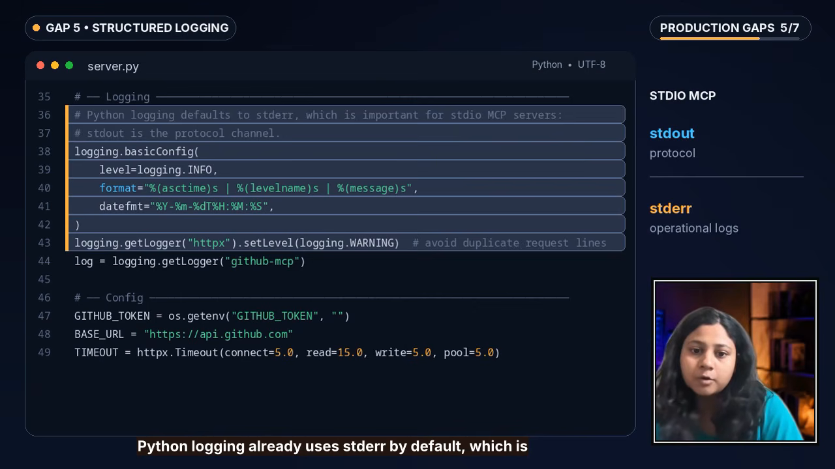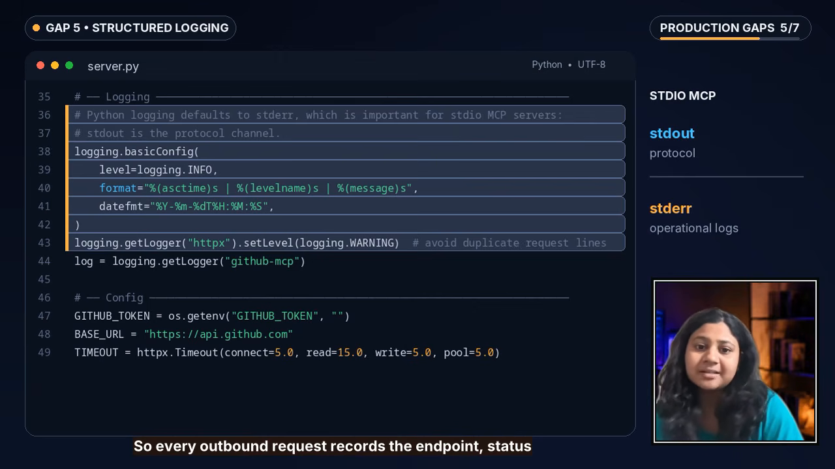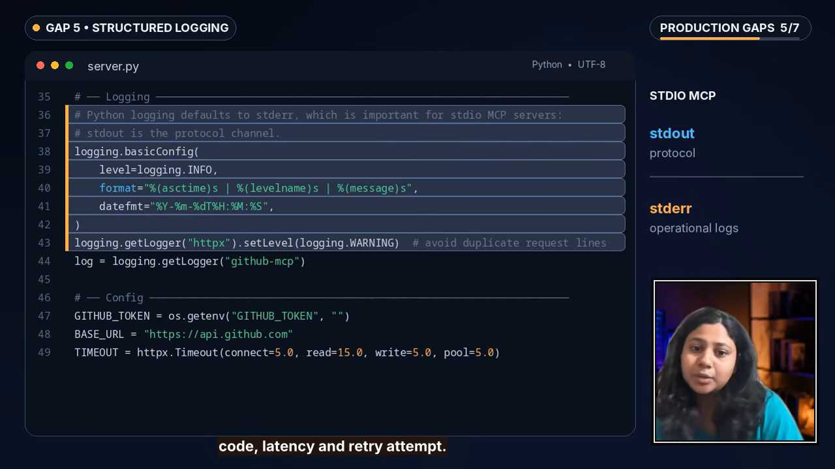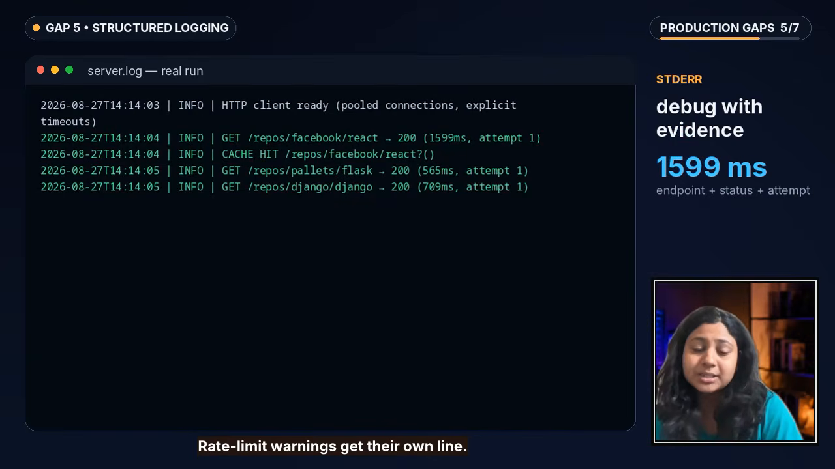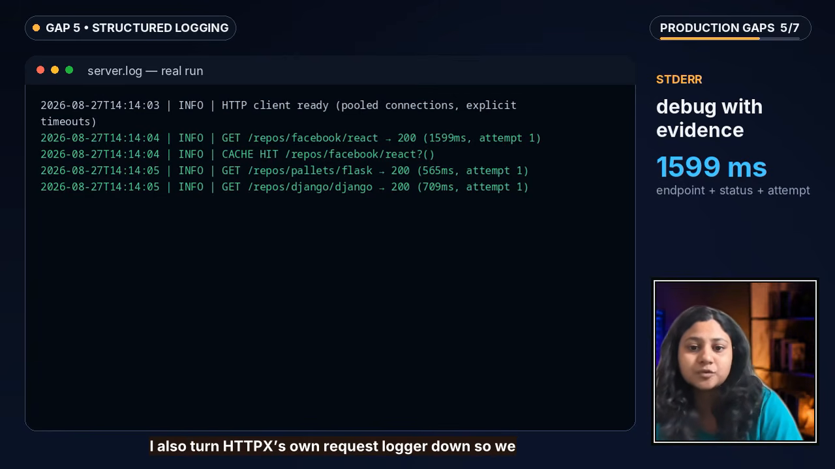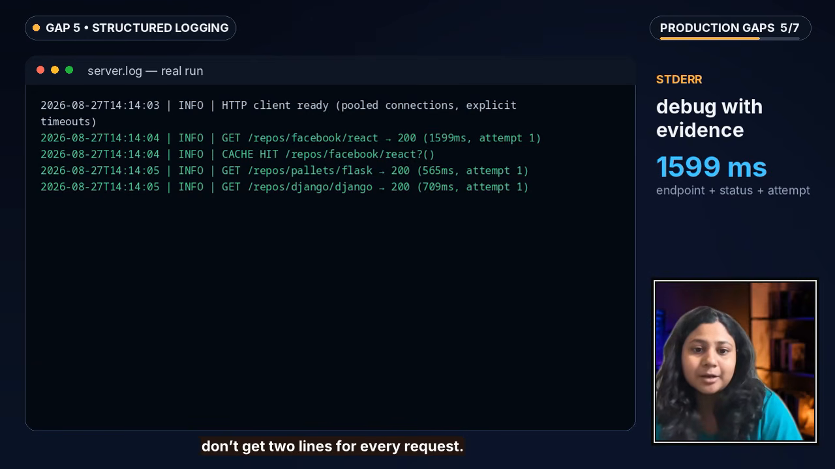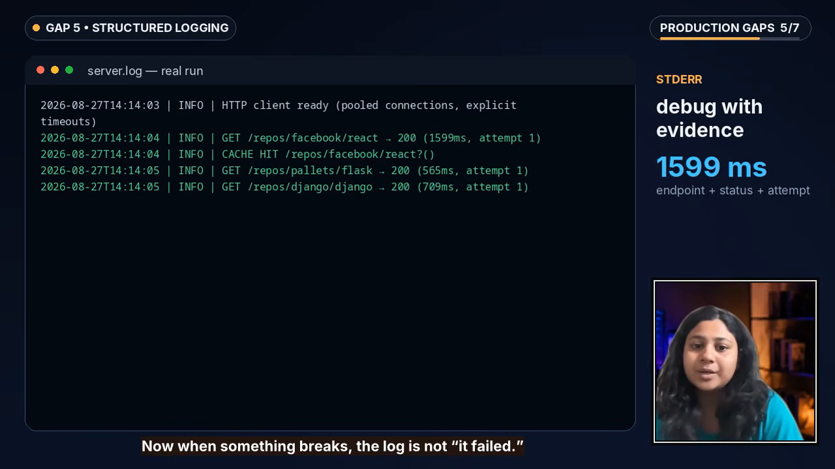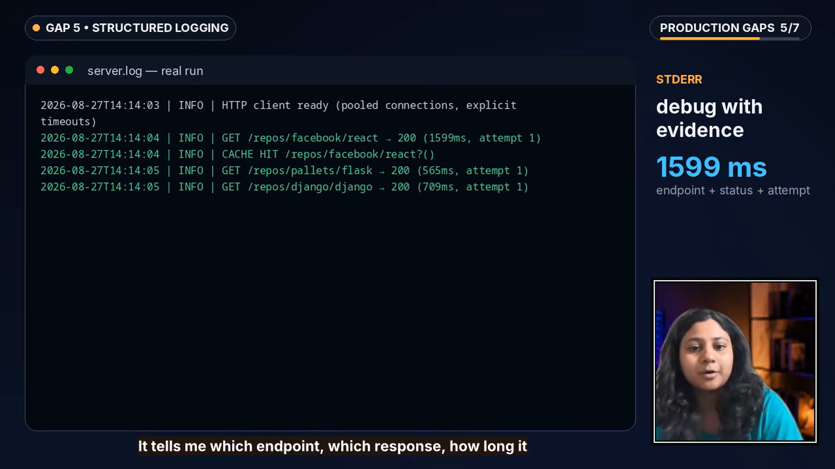So every outbound request records the endpoint, status code, latency, and retry attempt. And the cache hits get their own line. The rate limit warnings get their own line. I also turn the httpx request logger down so we don't get two lines for every request. Now when something breaks, the log is not just it failed. It tells me which endpoint, which response, how long it took, and whether I was already retrying or not.